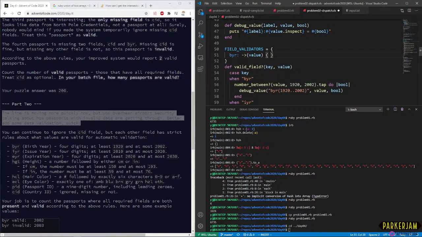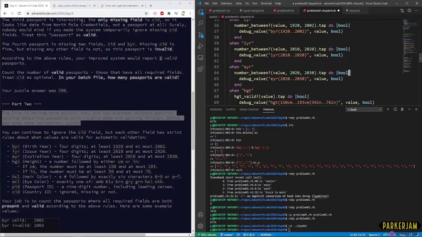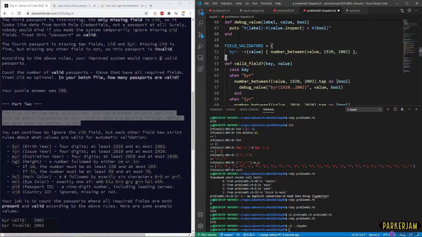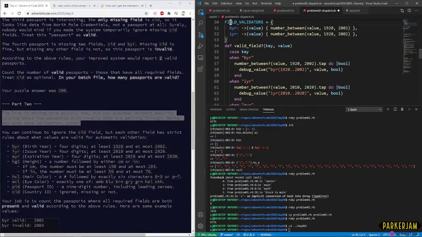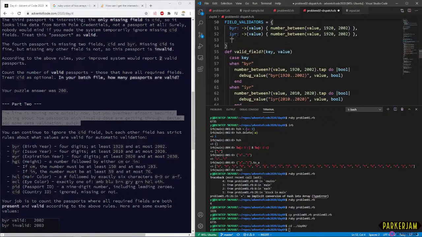So we're just going to copy the logic of each of these over. We're making these symbols just because I really don't want to have to do the normal shebang, because if you want to do a string, you have to do this sort of syntax, and I don't think that looks as nice.